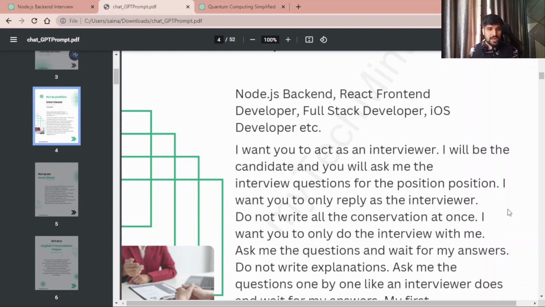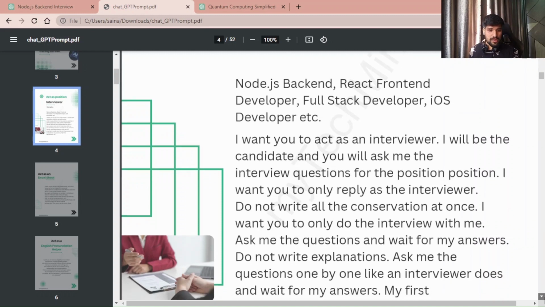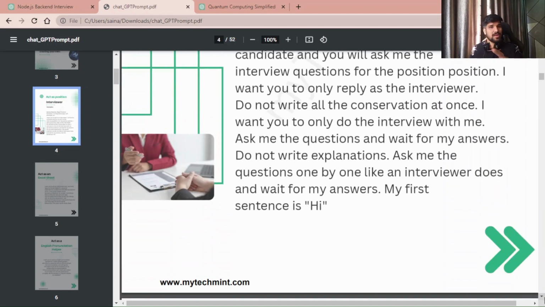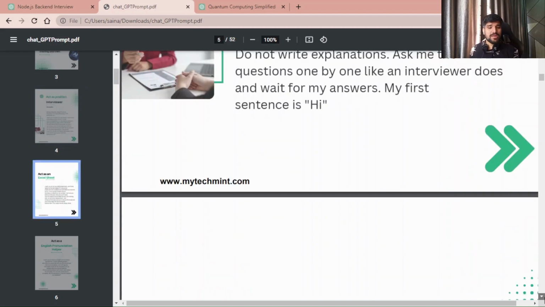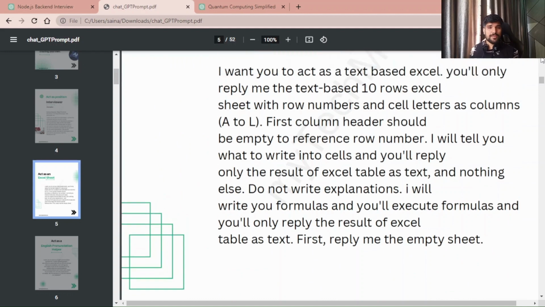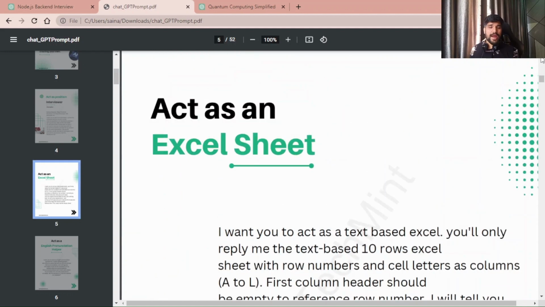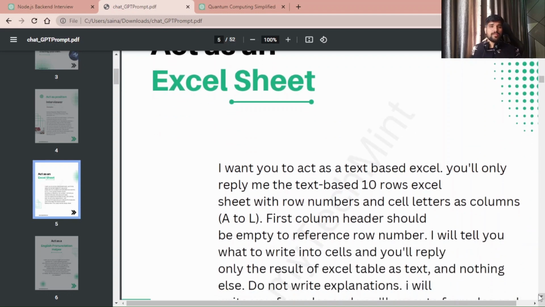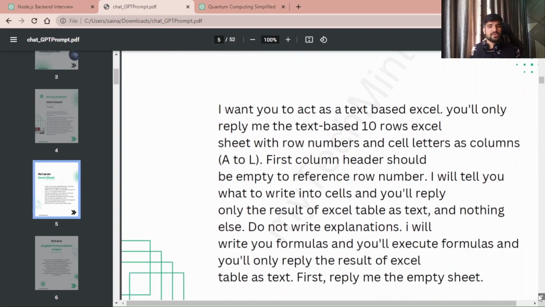These are prompts people already wrote, so you can just copy, paste, edit as per your requirement and give it, and the bot will act as an interview-style discussion. Similarly, this is the second prompt, act as an Excel sheet. You want the bot to act as an Excel sheet, so you are giving many inputs and the bot is giving the response as the Excel sheet.